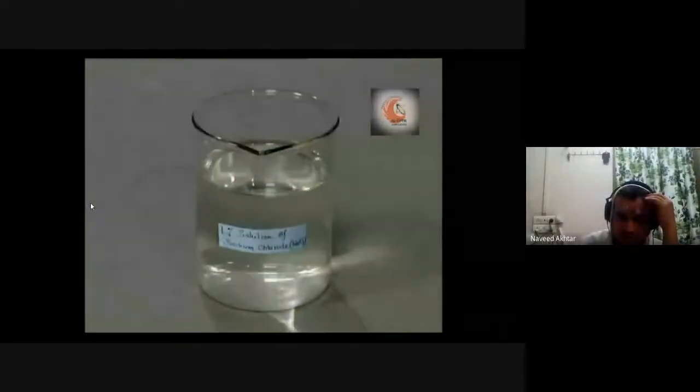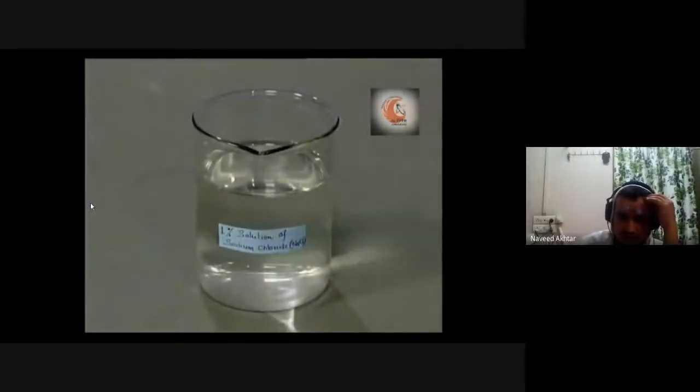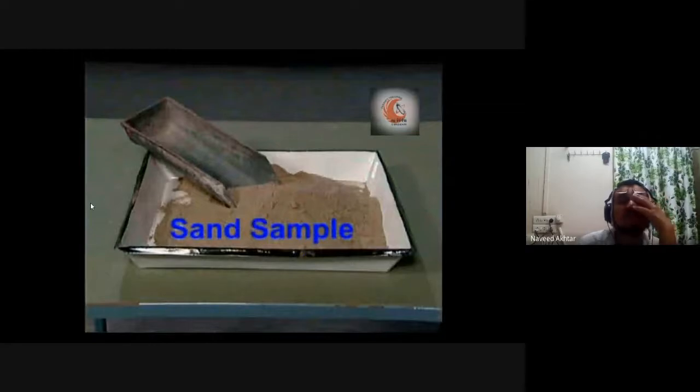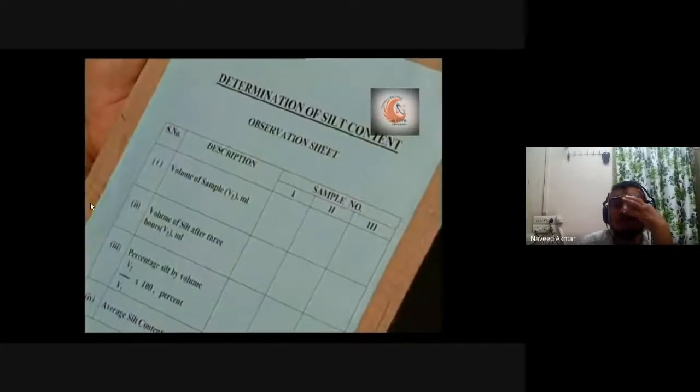You need a 1% solution of sodium chloride, NaCl. Then you need the graduated measuring jar. You need the sample of sand in its natural state. Also, you need the observation sheet to record the reading.